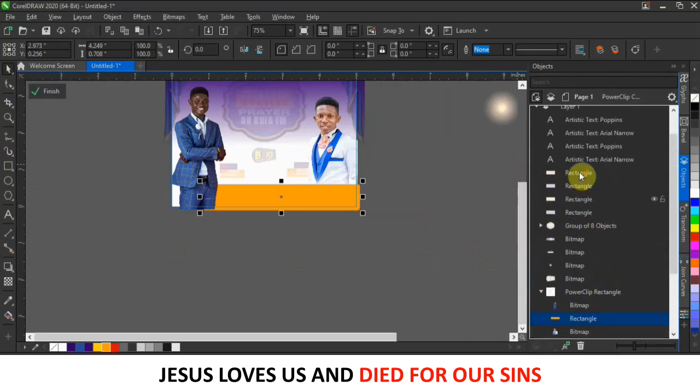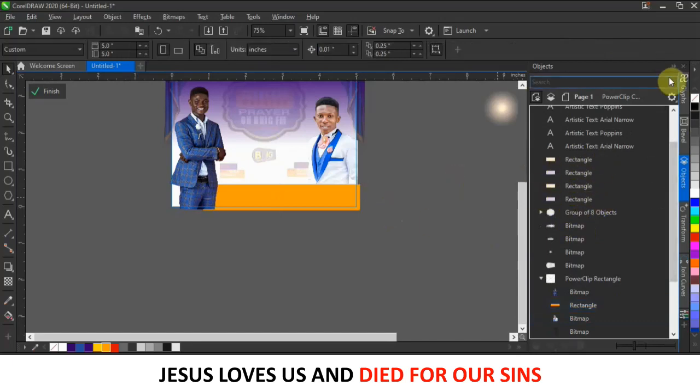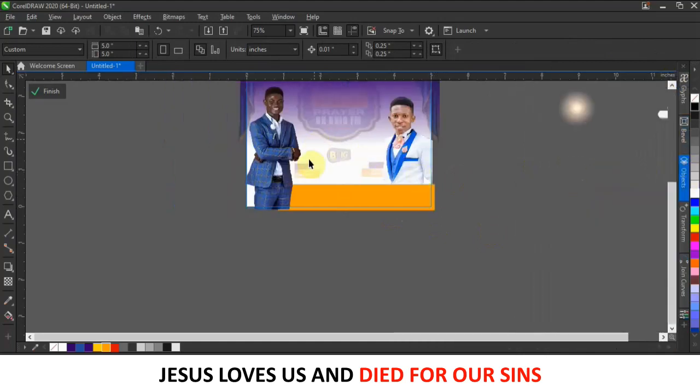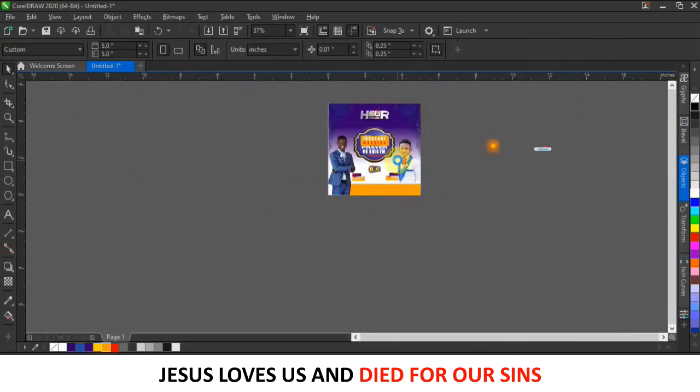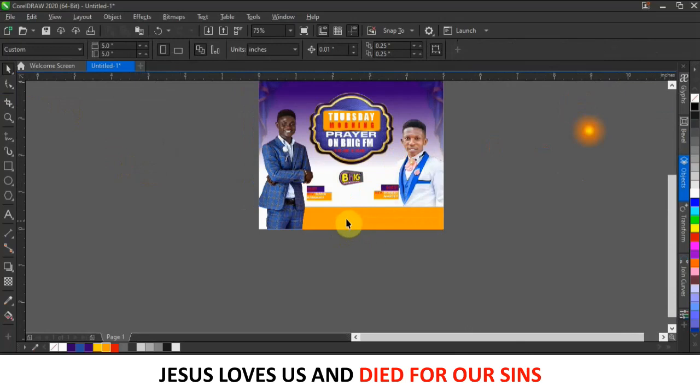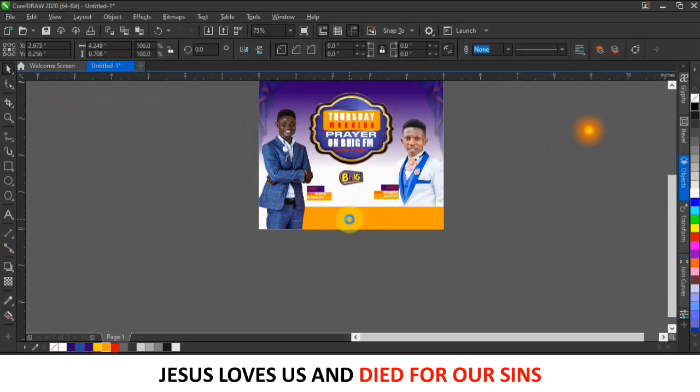You can group layers, you can place layers in a group or in a folder, just as we do in Photoshop. But that is for another day. After doing that, I will just click on Finish to close it. Let me bring this, hold down your Alt key, and then you can select the yellow from the background, and that is all.